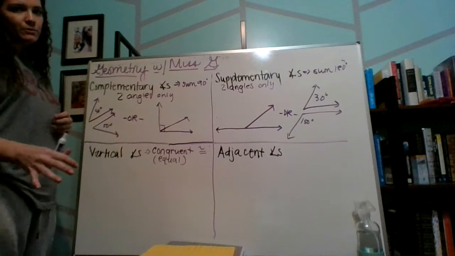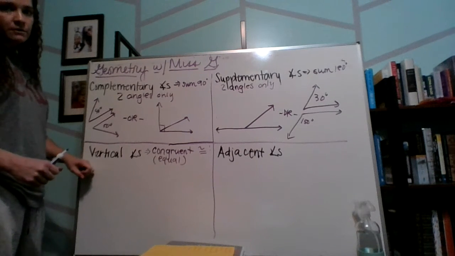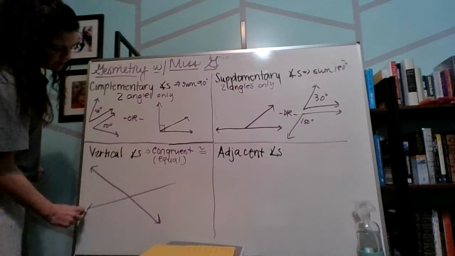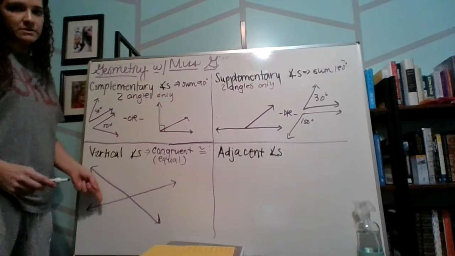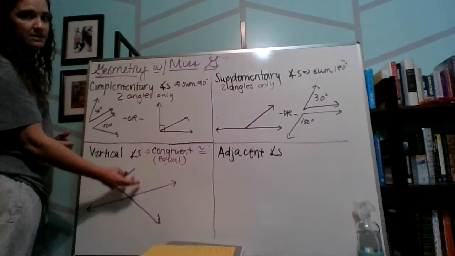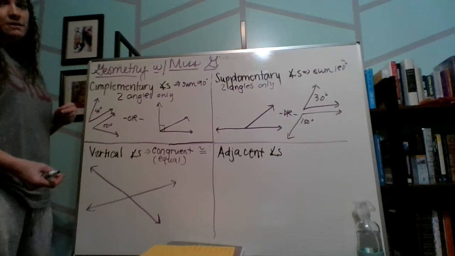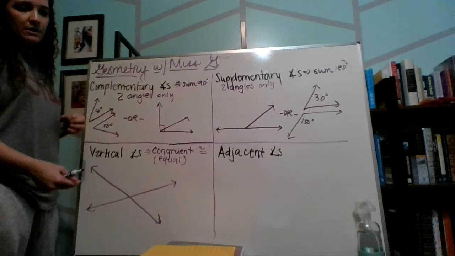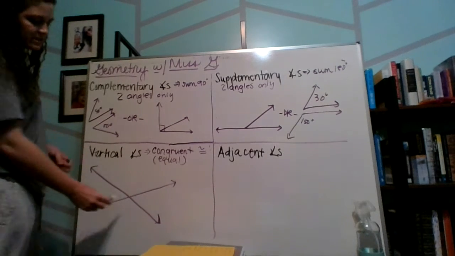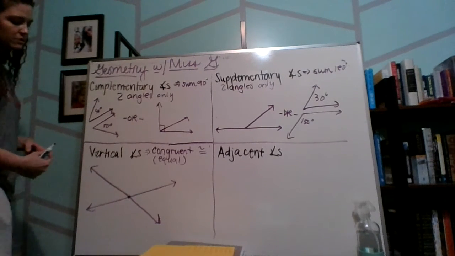On the definition, we kind of wavered a little there. The main thing that we need to know is vertical angles are formed by a set of intersecting lines. Okay, if we don't have intersecting lines, we don't have vertical angles. Then they're the angles that are opposite each other, so top and bottom or left and right. Martha and Annie T got a little fancy on theirs and said that they're the angles that are non-adjacent. Non-adjacent would mean they don't share a common side, but they do share a vertex, and that's the only thing they share. So I really like the use of that word.